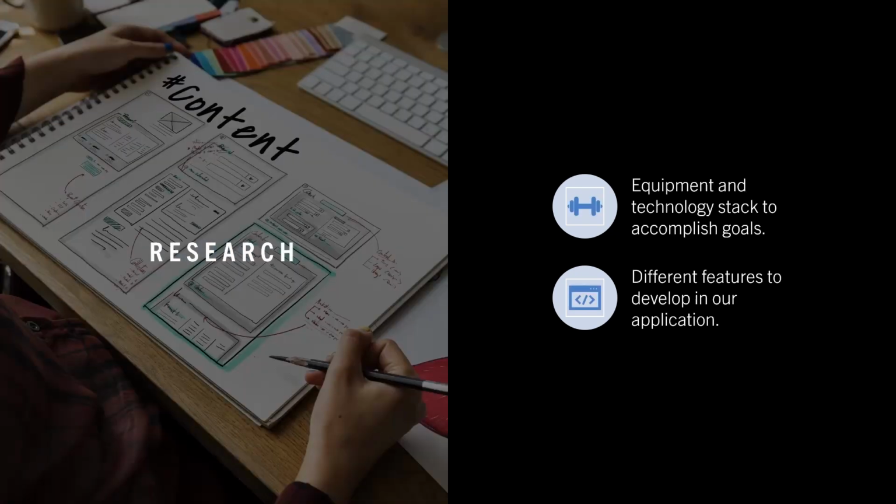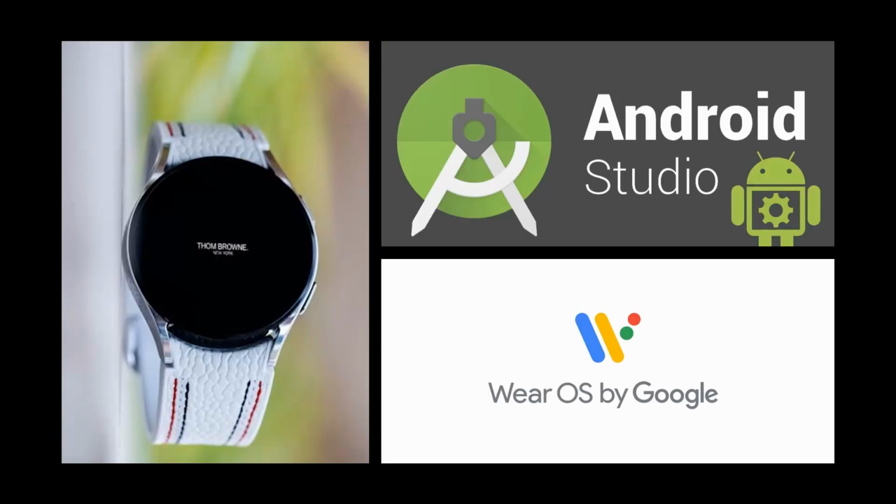During our research phase, we figured out the technology stack we were going to use to develop our application and the different features we aim to develop. The tech stack for this project includes the Samsung Galaxy Watch 4, the Android Studio IDE, and Wear OS by Google. The reason why we chose this stack was because we wanted to use a ubiquitous device, such as the Samsung Galaxy Watch 4, that has the latest technology, such as an accelerometer, microphone, and GPS navigation.